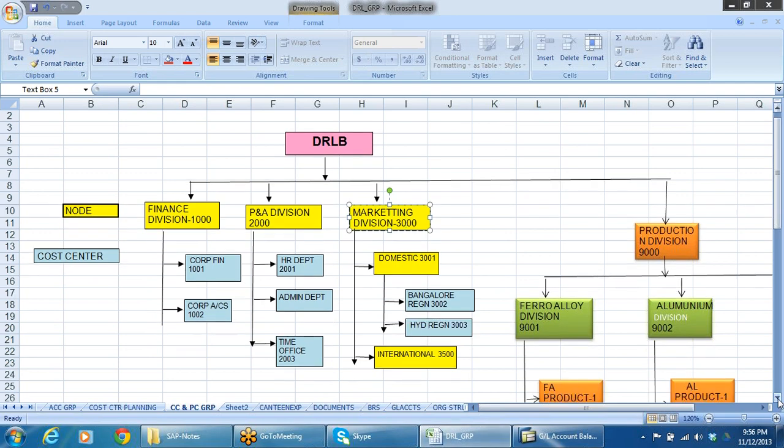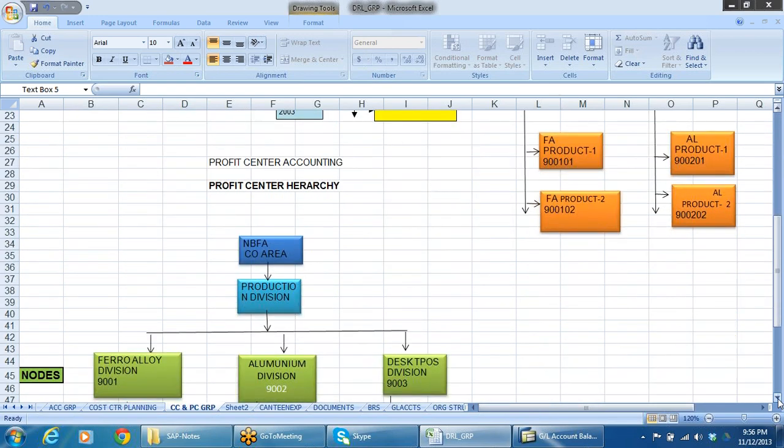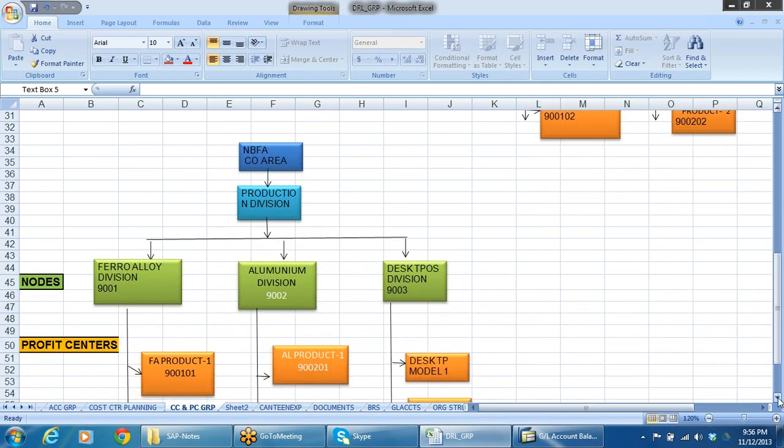Say for example, in Dr. Reddy's Labs, we have, say, a bulk drug division.